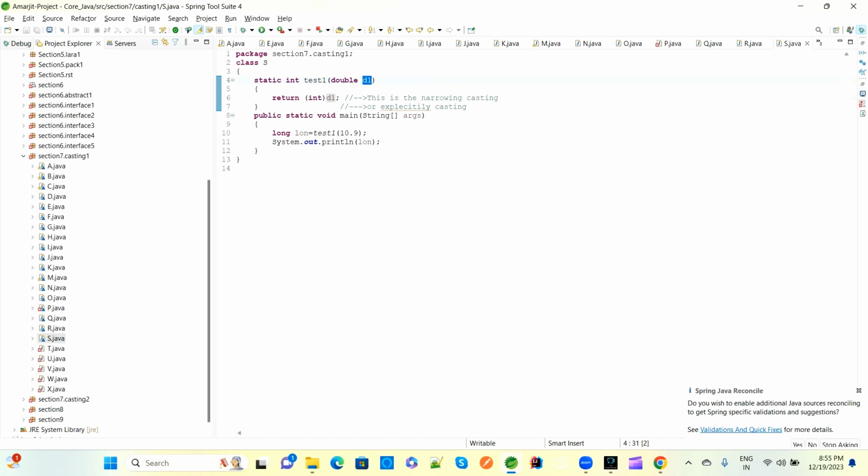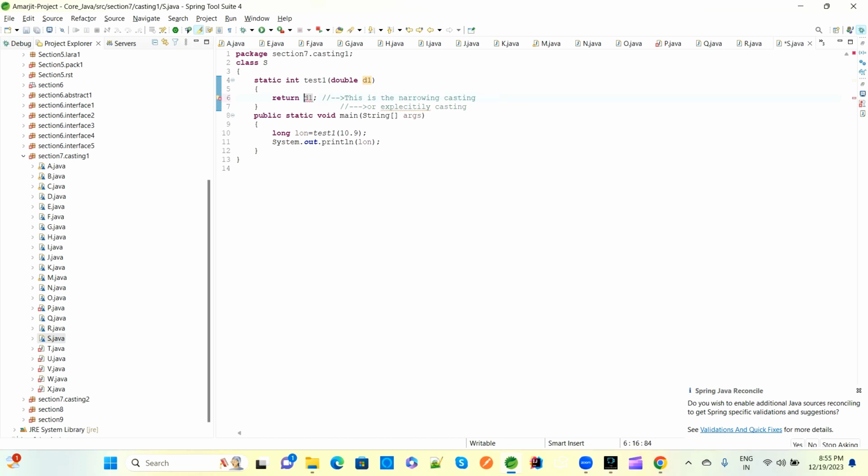Now this has a double type. So what we are doing is converting from double to integer. Manually we provided it, because the compiler wants this method's return type to be integer. So in the return statement, this d1 is of double type, so manually we provided int here. So this will be converted to integer.